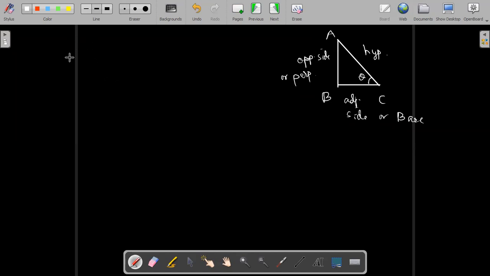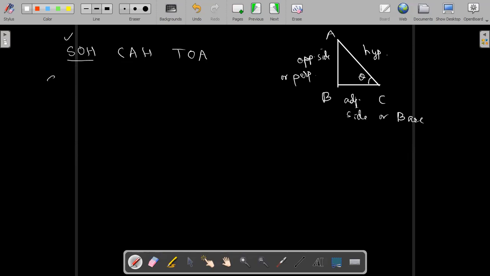In order to remember them, there is a word that you have to remember always. SOH CAH TOA. In one word you can remember it like this. One more sentence I will tell you later on. First I will tell you what SOH is.